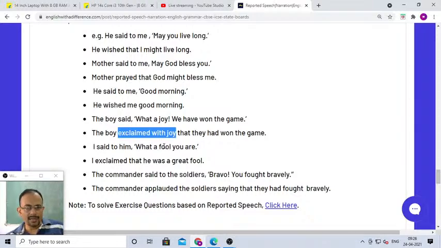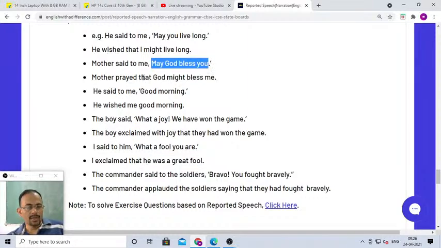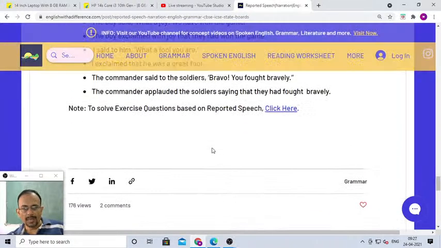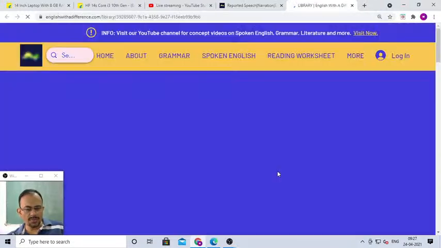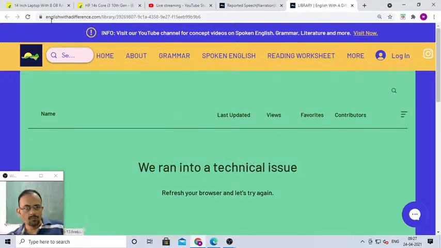Right. So "bravo" will become applauded. Then "what a fool you are" will become he was a great fool. "What a joy" becomes exclaimed with joy. Then "may God bless you", in this there is a prayer, so prayed will be the reporting verb: God might bless me. Right? So dear students, that's all about the basics of reported speech, what we have learned today. I mean, in fact, we have recollected today because we have already learned it there. Okay.